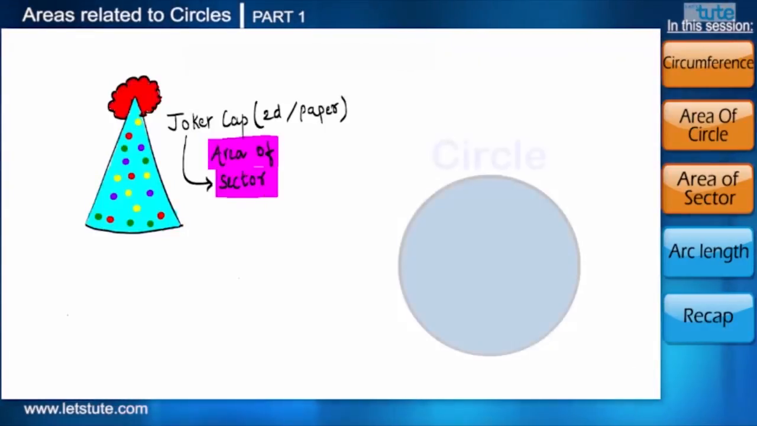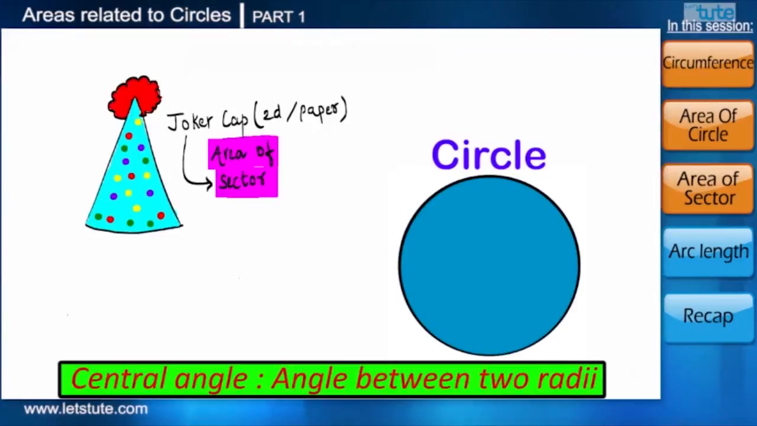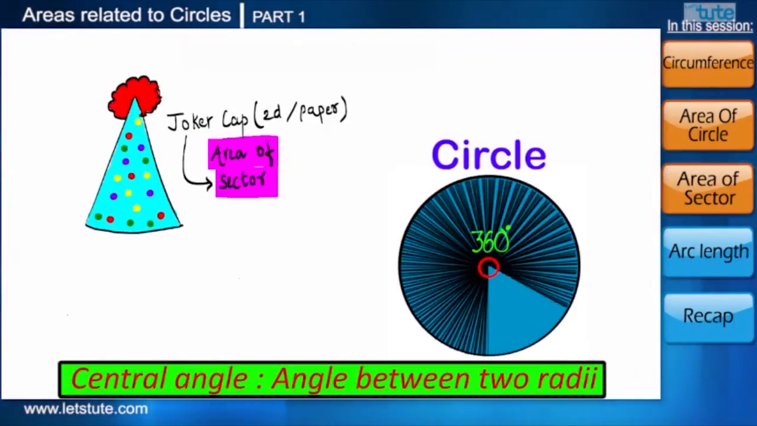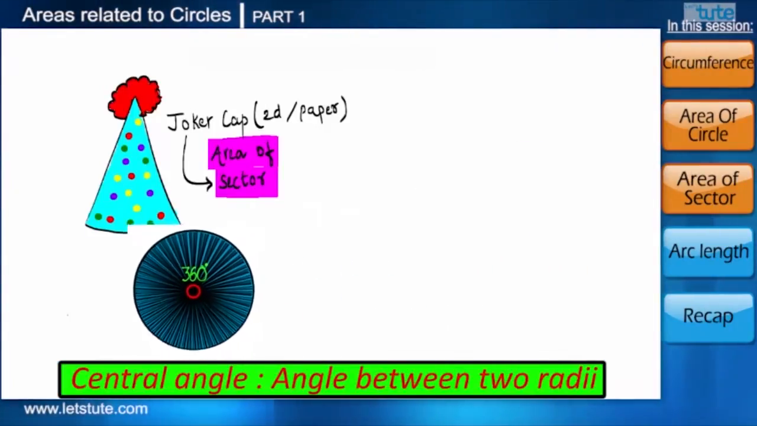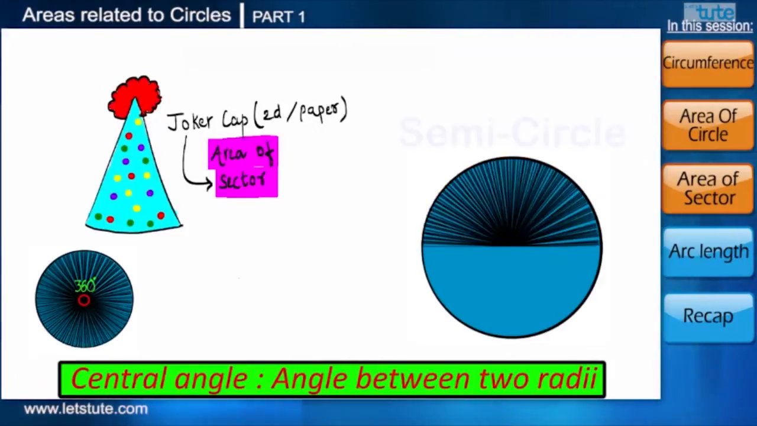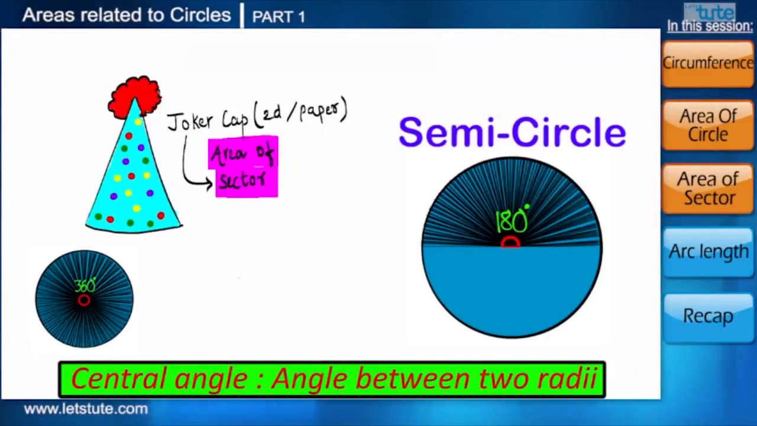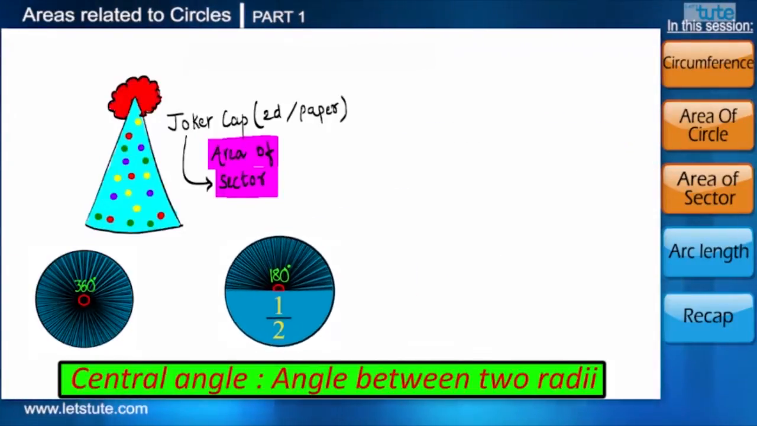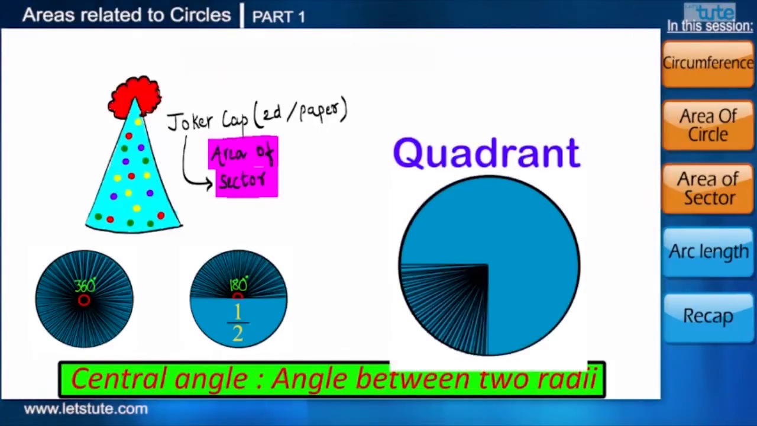If we draw a circle, its central angle is 360 degrees. When we divide it into two parts, we get a semicircle, so its central angle will also get divided into half, that is 180 degrees. And when we have a quadrant, its central angle is also 1/4 part of 360 degrees, that is 90 degrees.